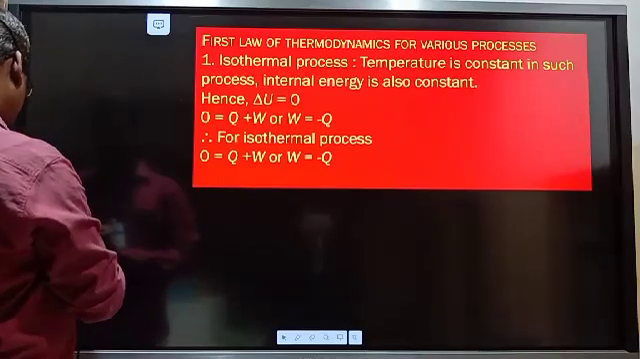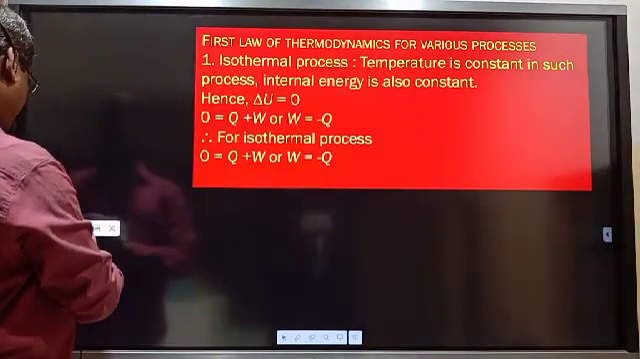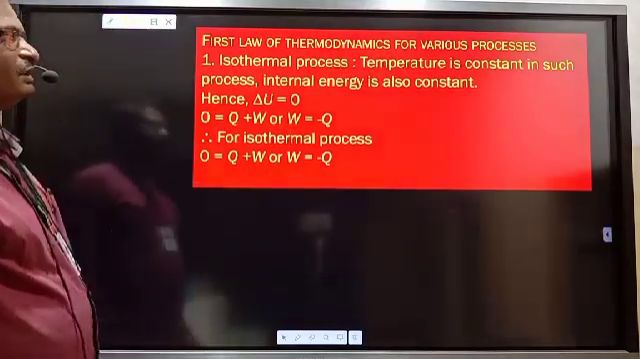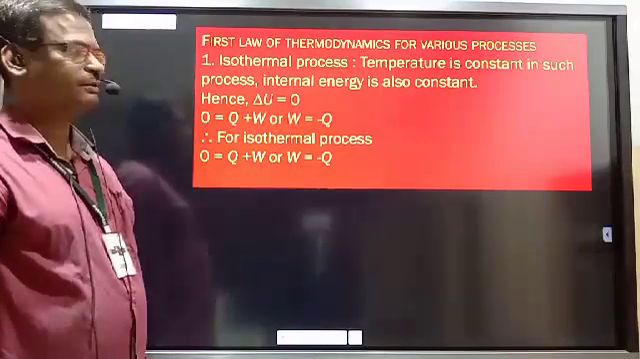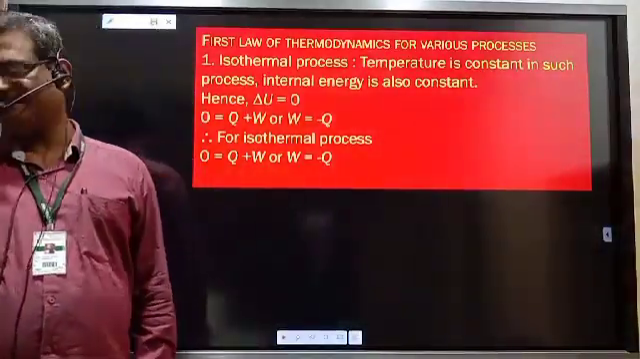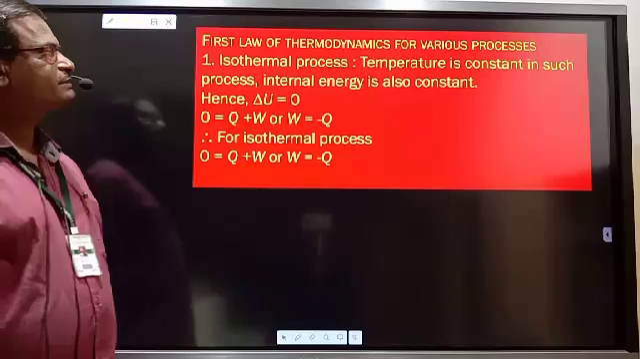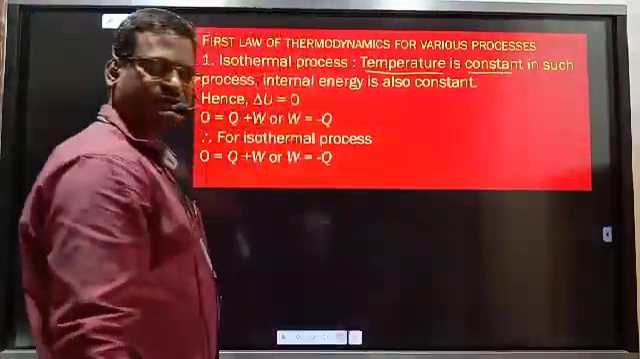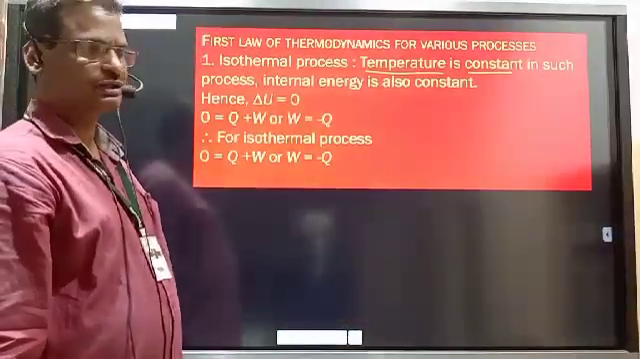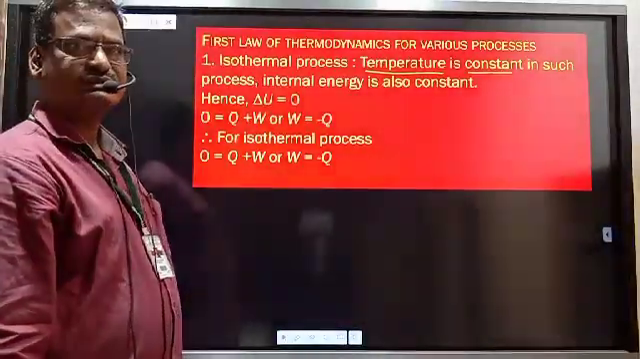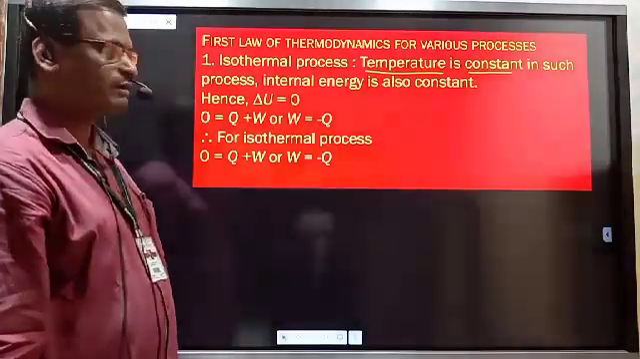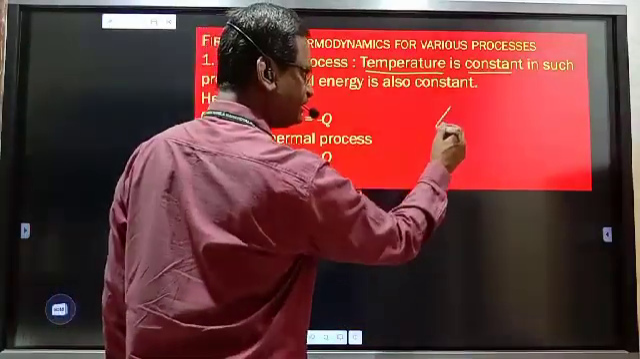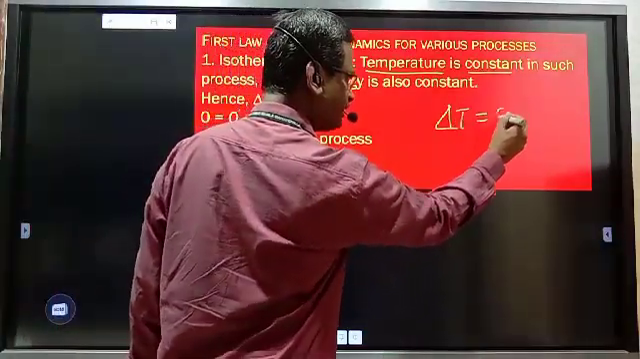Now here we have to study first law of thermodynamics and different types of processes. Let us see it one by one. Isothermal process and first law of thermodynamics. What is meant by isothermal process? Isothermal process is the process which is carried out at constant temperature. The processes carried out at constant temperature are known as isothermal processes. For isothermal processes, change in temperature is 0, delta T is equal to 0.